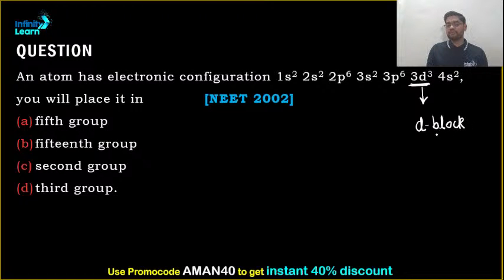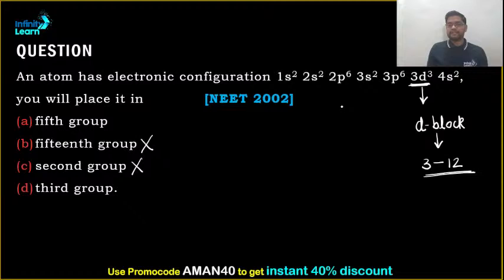The moment you remember d block, you should remember groups 3 to 12. From 3 to 12 belongs to what? D block. That means 3rd to 12th group. So 5th can be the answer, but 15th cannot be the answer. 2nd group cannot be the answer. 3rd and 5th can be the answer. But 3rd group means what? How many electrons?